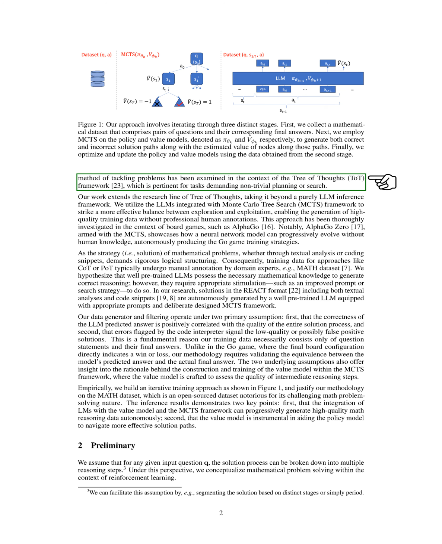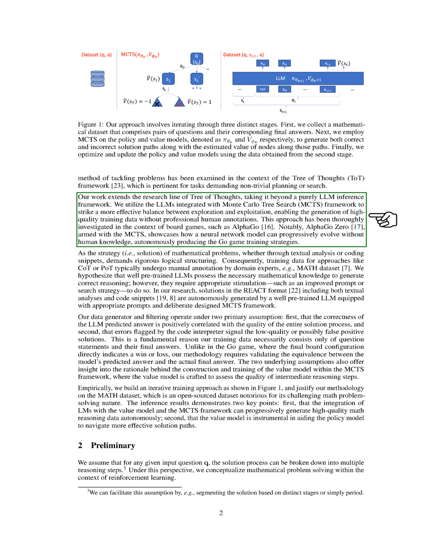To address this, we explore the Tree of Thoughts, ToT, framework, which is useful for tasks requiring strategic planning or search. Our work extends the Tree of Thoughts research beyond LLM inference by integrating LLMs with the Monte Carlo Tree Search, MCTS, framework. This integration balances exploration and exploitation, generating high-quality training data without human annotations. This approach has been successful in board games like Go, where AlphaGo Zero autonomously evolves its strategies using MCTS without human input.